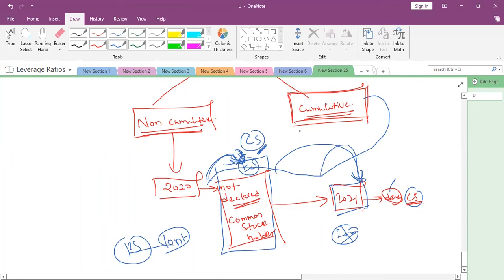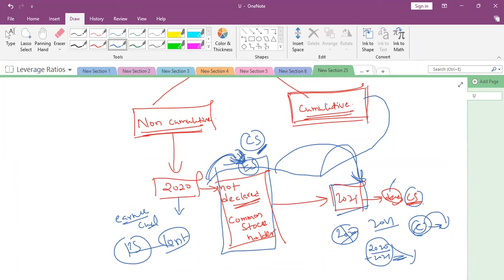If it is cumulative, this 2020 dividend is considered as earned dividend and it becomes cumulative. While paying the 2021 dividend to common stock, we need to pay the 2020 dividend plus the 2021 dividend. Both years' dividends need to be paid first, and only then should we pay the common stockholders. This is the concept of non-cumulative and cumulative.